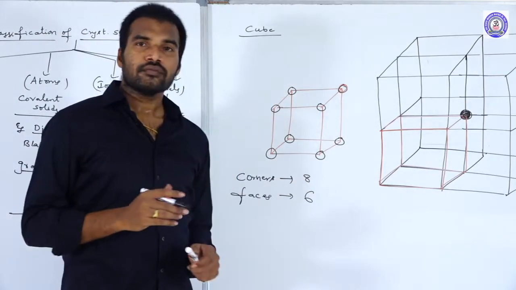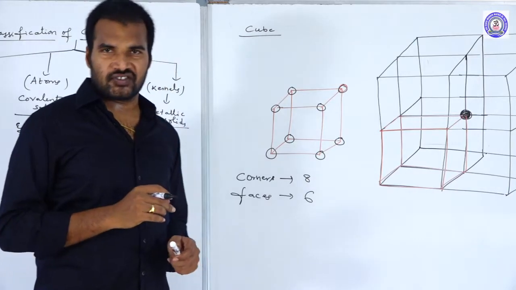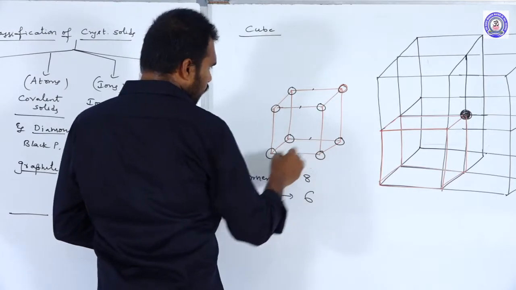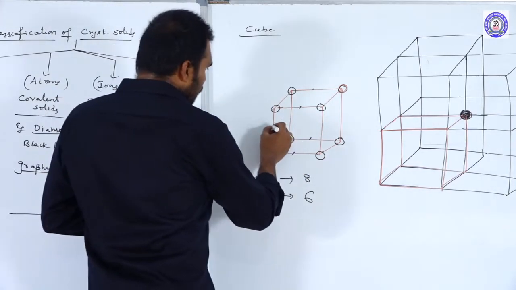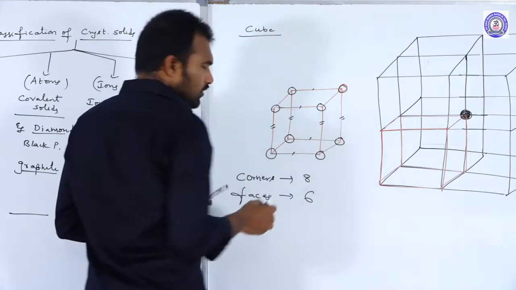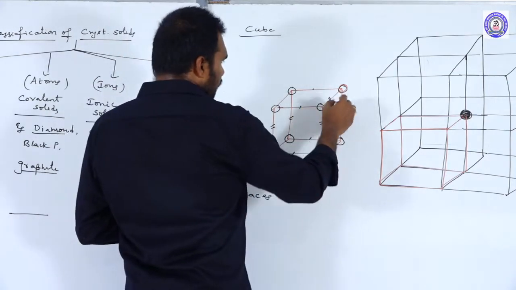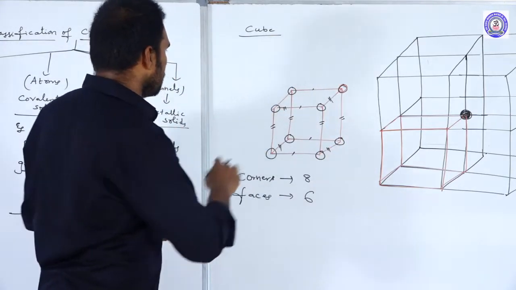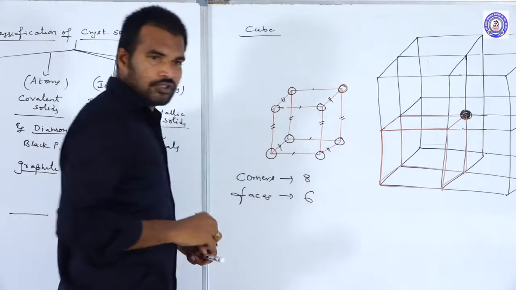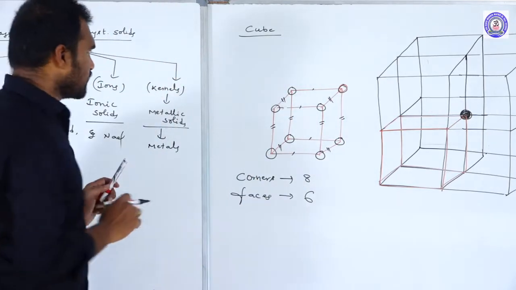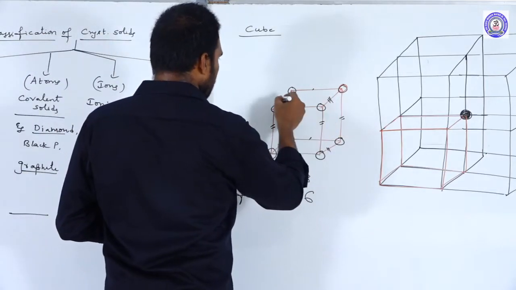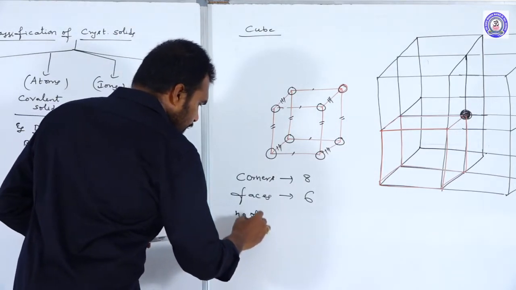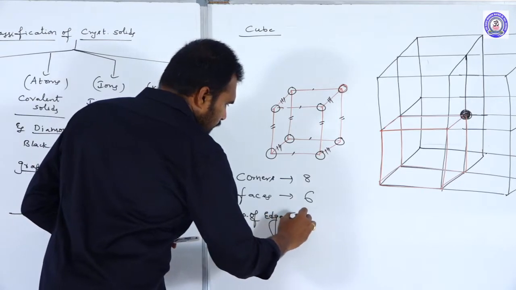Okay. Next one, how many edges are there? Edges. If you take the edges, 1, 2, 3, 4. 4 edges. 5, 6, 7, 8. 8 edges. 9, 10, 11, 12. Total how many edges are there? 12 edges are there. So the number of edges is 12.